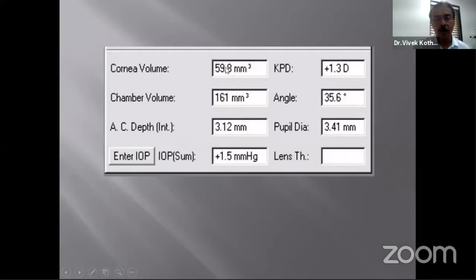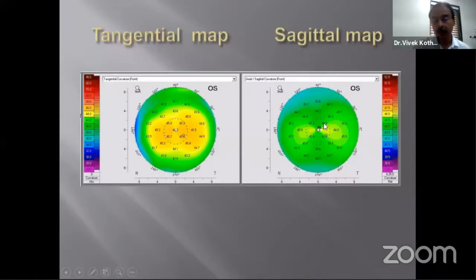Then you also get corneal volume, and many studies have shown a reduction in corneal volume in ectatic disorders. You get chamber volume also. If it is less than 100, then you suspect angle closure glaucoma. You get AC depth from epithelium as well as endothelium. Then you get a keratometric power deviation. If it is greater than 1.5, then it is supposed to be abnormal. You get the anterior chamber angle, you get the pupil diameter, you get the lens thickness also if you do a dilated examination. You get tangential map as well as sagittal maps.